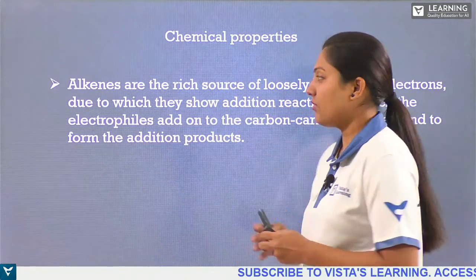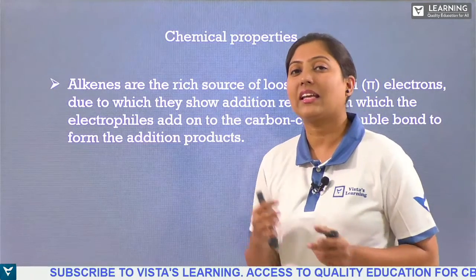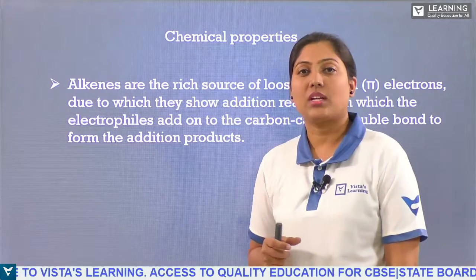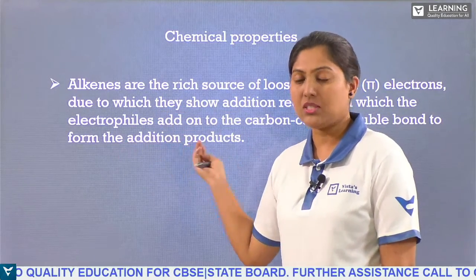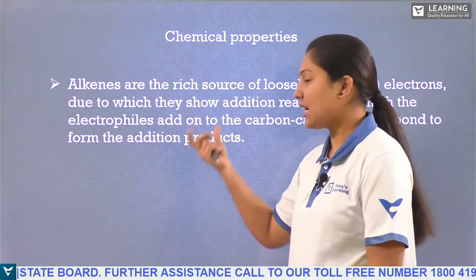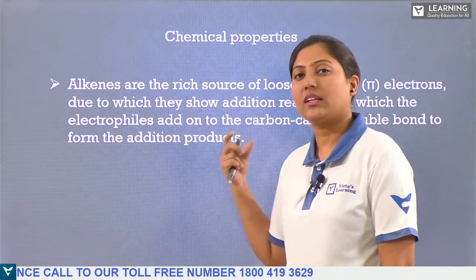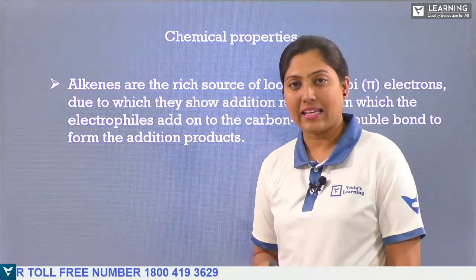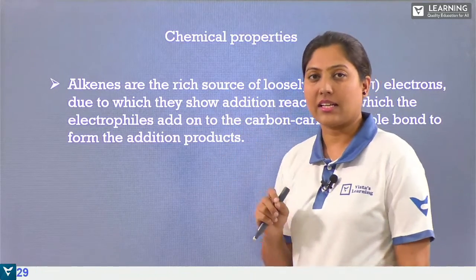So they can be easily reacted and converted into saturated compounds. These unsaturated hydrocarbons, the alkenes, can be converted into saturated alkanes. That is the main property we can study.